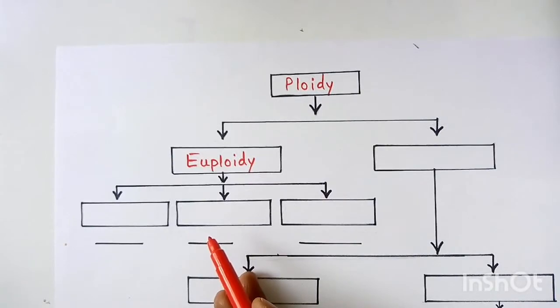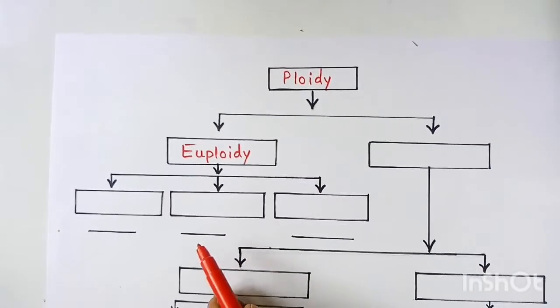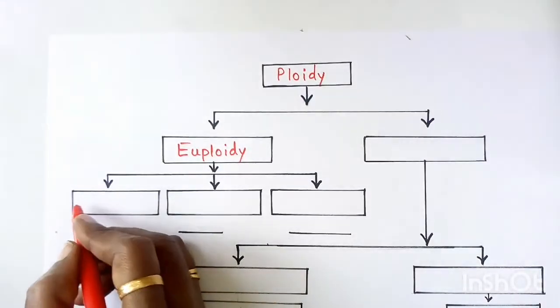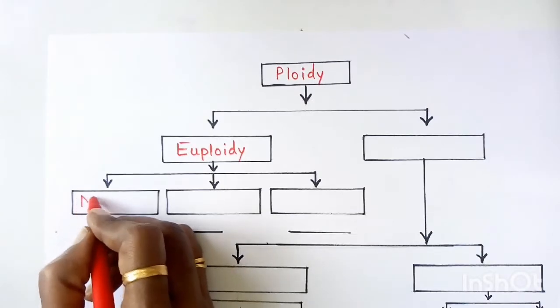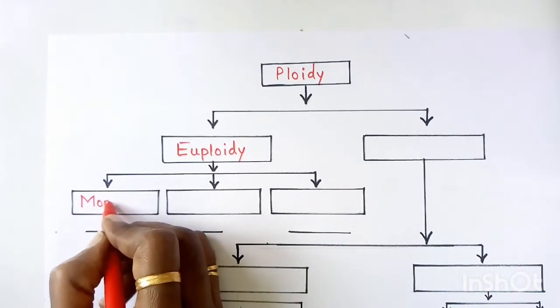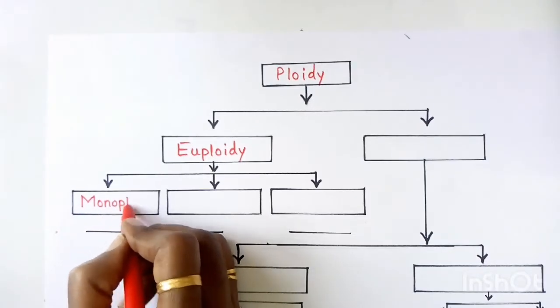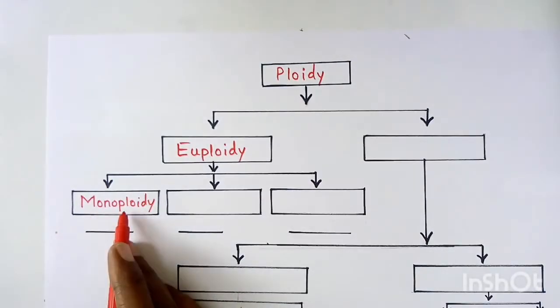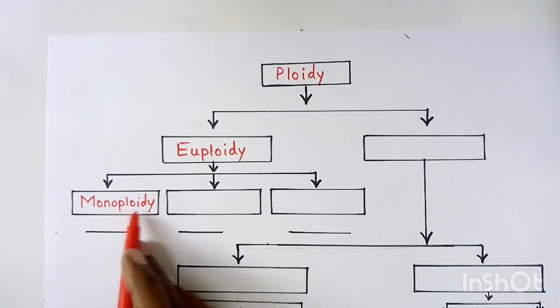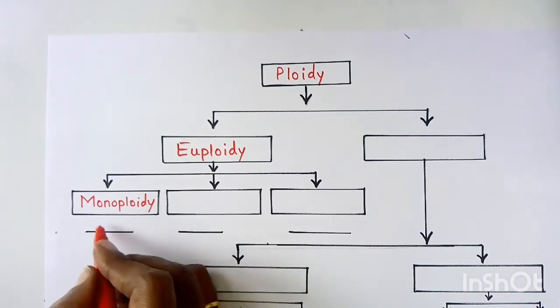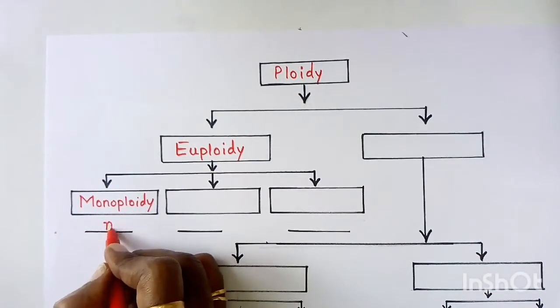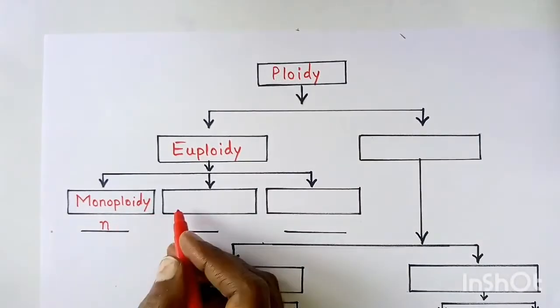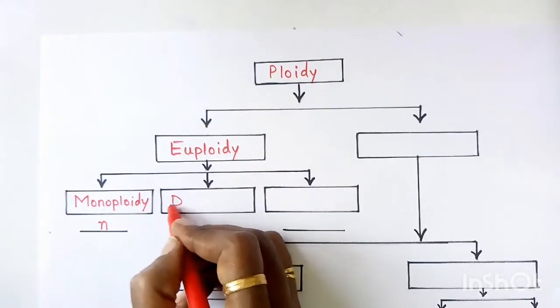Again, euploidy is further classified as monoploidy. The word mono means one, and this is monoploidy, represented as n. The second part is diploidy.